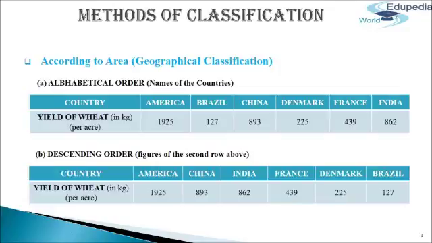In the second table, we can see all the figures are in descending order. First, it starts with America, that is 1925 kg. Then comes China, 893 kg. Then India, 862 kg. France, 439 kg. Denmark, 225 kg. And Brazil, 127 kg. The names of the countries do not appear in the alphabetical order in example B. So, this is the classification according to area.